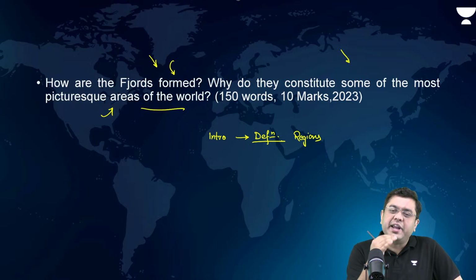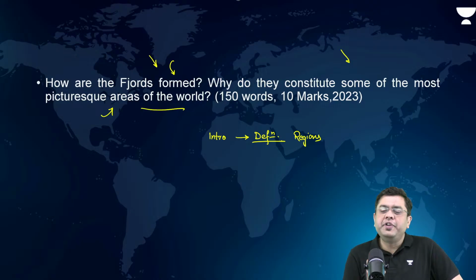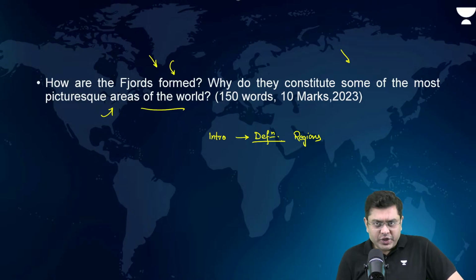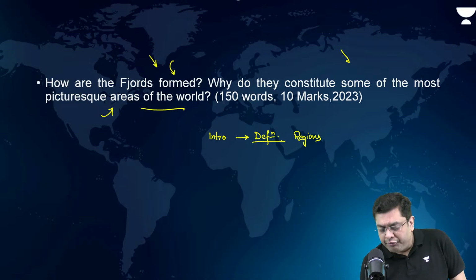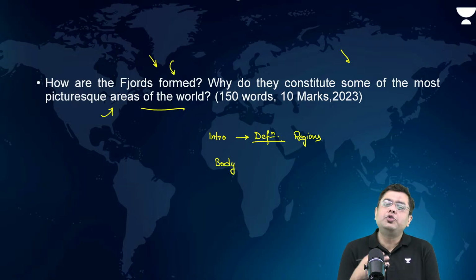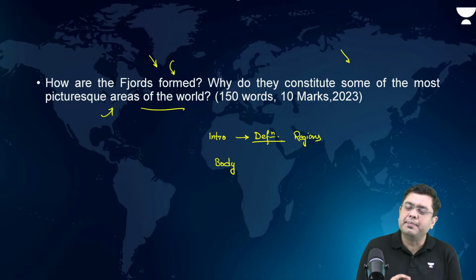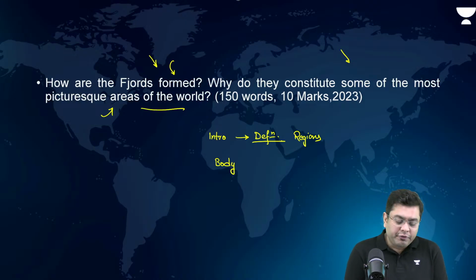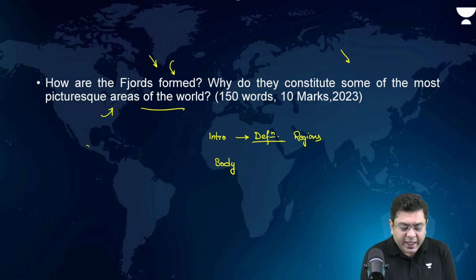Okay, so in regions like Norway and New Zealand, Canada, parts of the southern part of America, the Patagonian region, you can mention that. Now, after that, the formation process follows in the body. Before that, try to indicate a schematic. Draw the schematic. The schematic has to be very simple in the case of these fjords, as simple as possible.